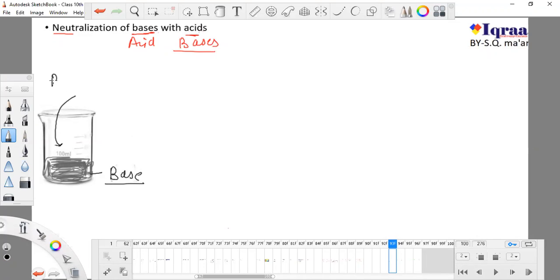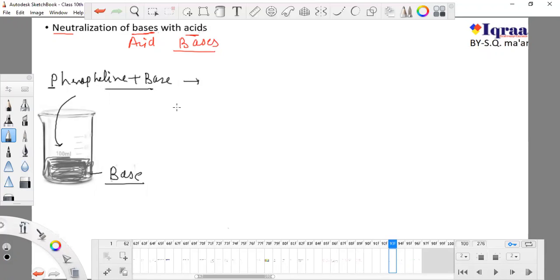So I will use phenolphthalein. Remember, when phenolphthalein acts with base, remember we studied about this reaction, it will change its color. So what will be the color? There will be a different color. Can you guess what the color would be?